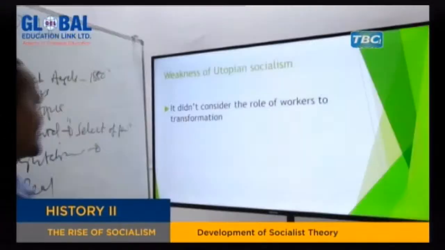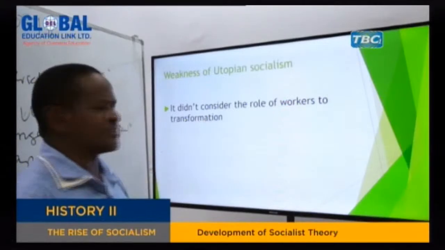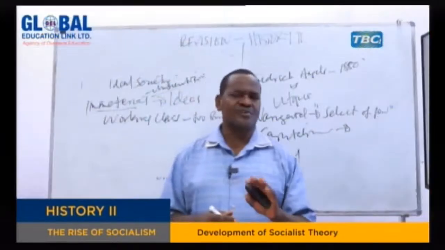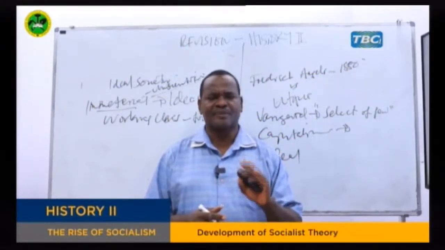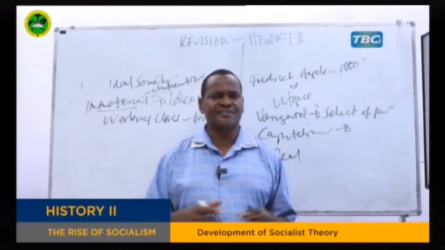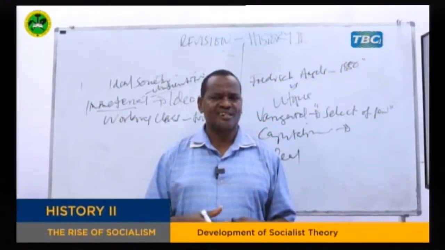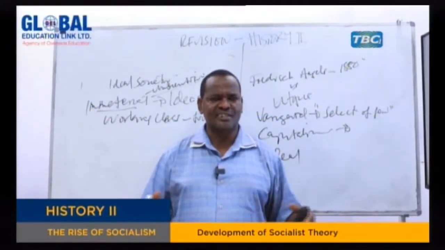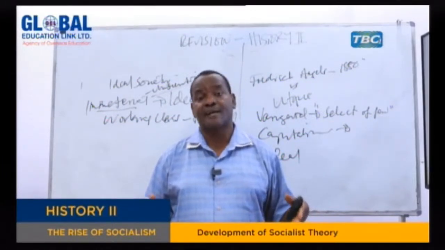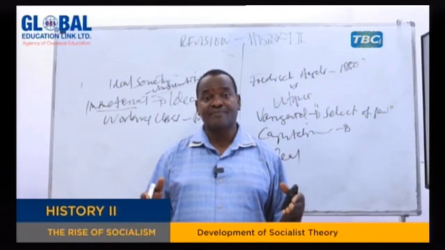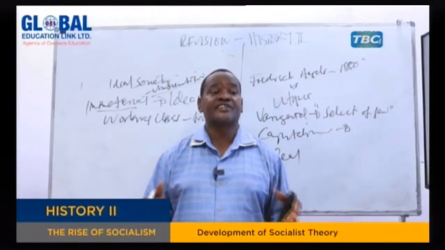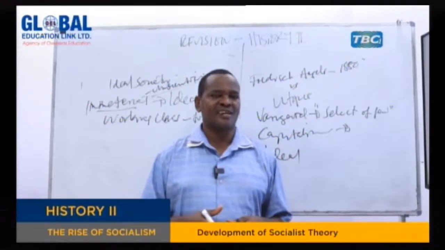The third weakness is that they did not consider the role of workers in the transformation. They never spoke about the role of workers in transformation. They only believed that those utopian leaders can just meet with the capitalists and talk and convince them to change. Let's take the example of people like Charles Fourier, writing a book, sitting in a certain place, waiting for the people to come, so you can talk with them, argue with them, and give them the book that you have written. They can read and change. That's very, very difficult.